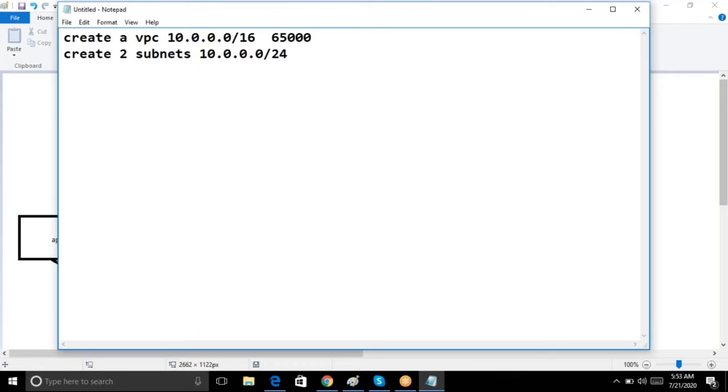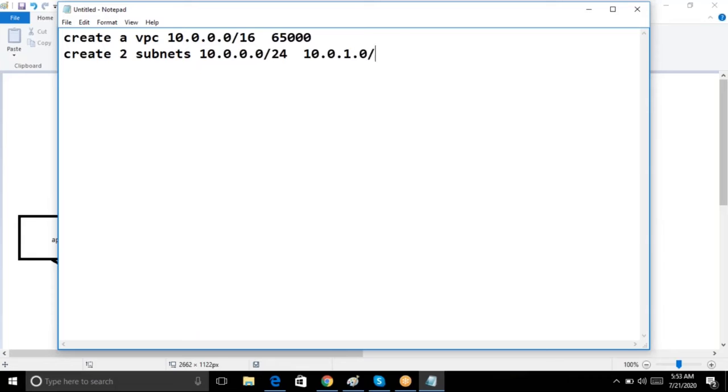Let's go with 24 masks. Okay, so create one more network. As I told you, always the first two should be same, guys. If I want to create a subnet, the first two should be same. Third one, already I have given 0, I should not give 0 again. I should go with 1 or 2 or 3. Apart from 0, I can give one more.